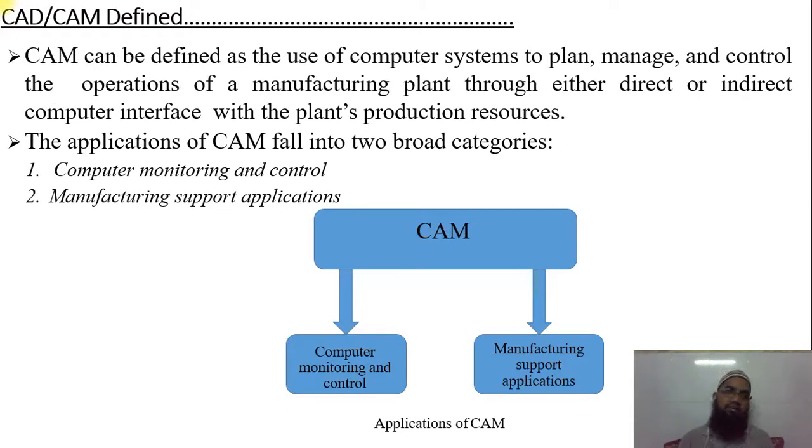Next, we have the CAM. CAM can be defined as the use of computer systems to plan, manage, and control the operation of a manufacturing plant through either direct or indirect computer interface with the plant's production resources. Here you can see CAM, that is computer aided manufacturing, defined. With the computer we are doing manufacturing.